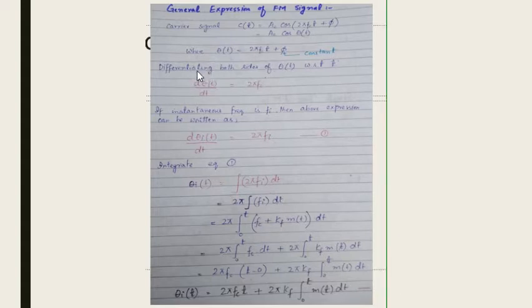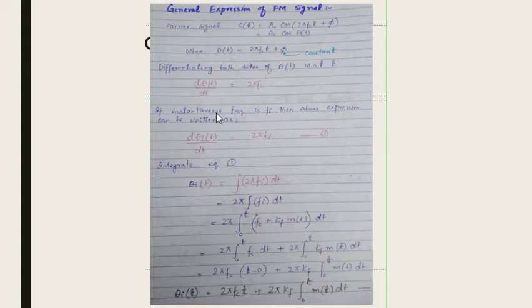Now we can differentiate both sides of this equation with respect to t, and it would become dθ(t)/dt = 2π fc, and the constant phase term will be 0.